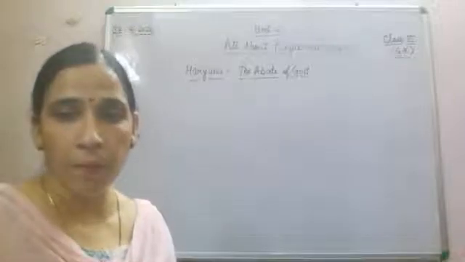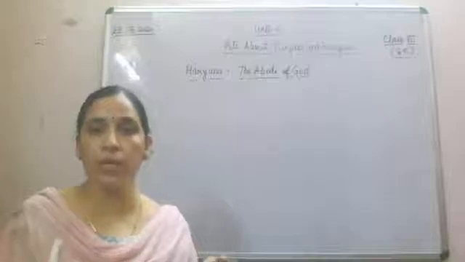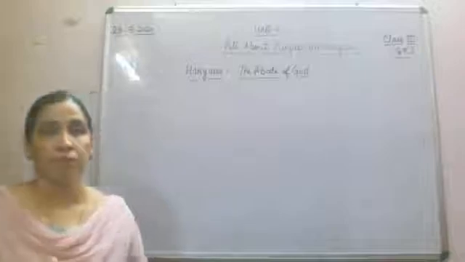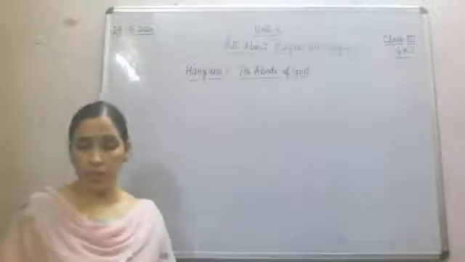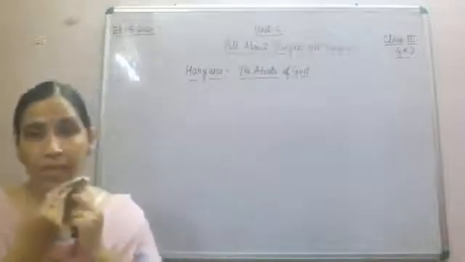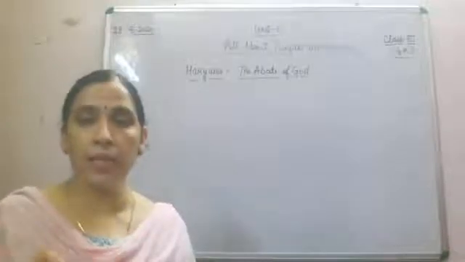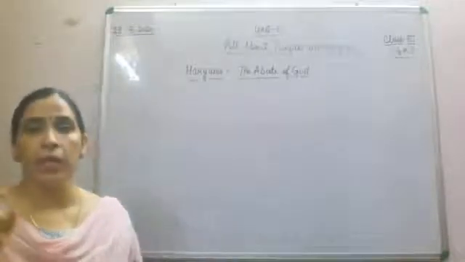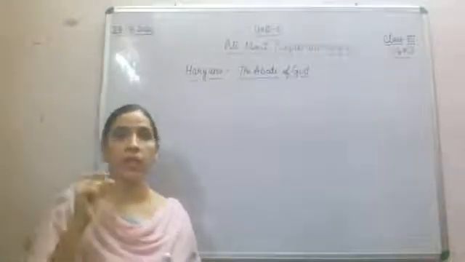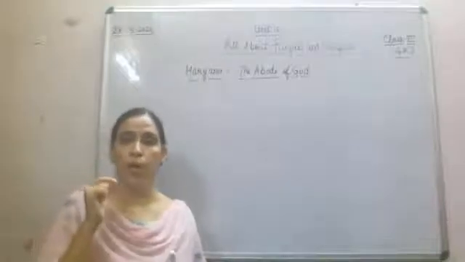Now the next important thing is that Haryana is the land of Brahmavarta, where the Vedic scriptures were written. The battleground of Kurukshetra is also there, and Hindus believe that at Kurukshetra our Lord Krishna gave the insight of the Bhagavad Gita to Arjuna.